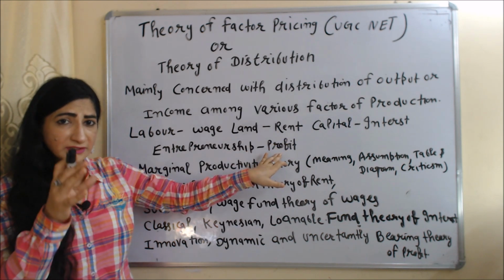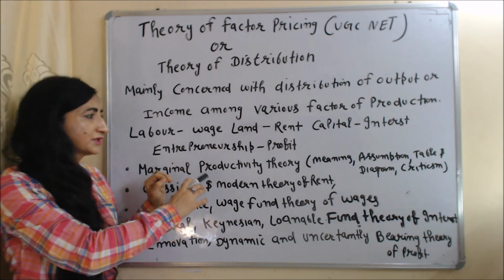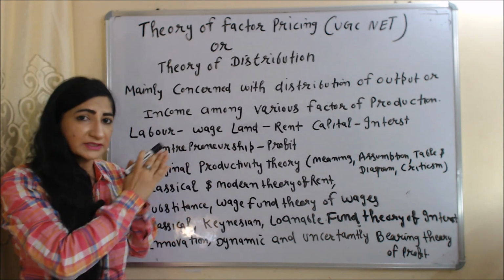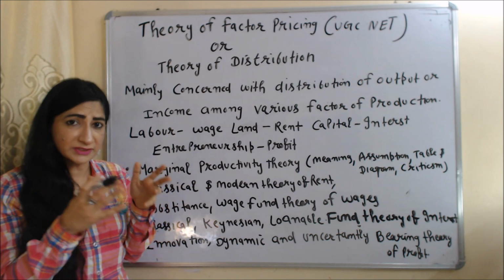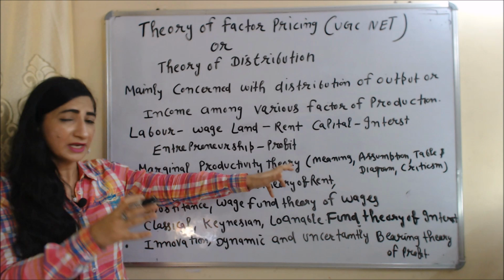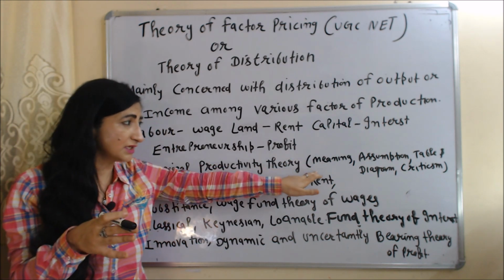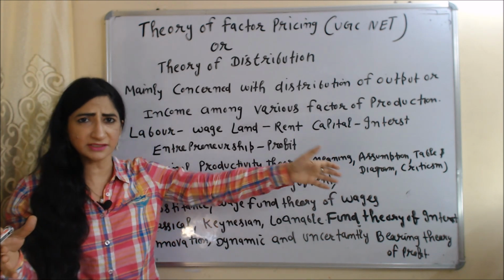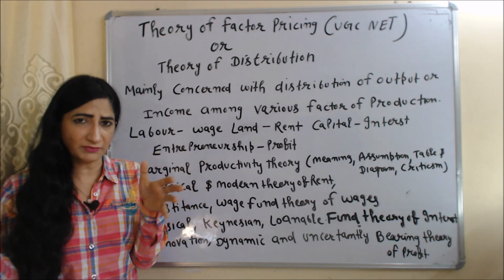And the most important theory of factor pricing is the marginal productivity theory of distribution. That's why in today's video we will discuss marginal productivity theory in detail. That means in today's video we discuss the meaning, assumptions, table, diagram and criticism of the marginal productivity theory of distribution.